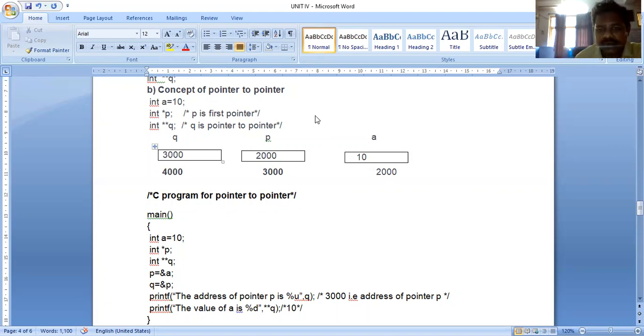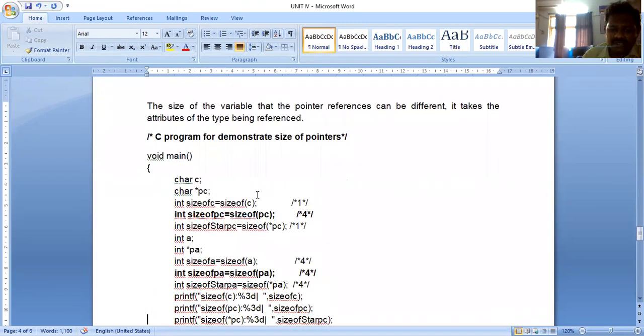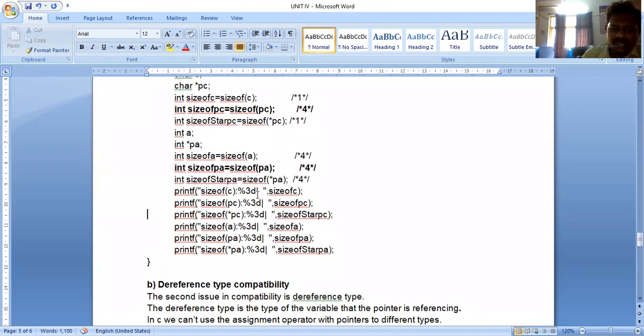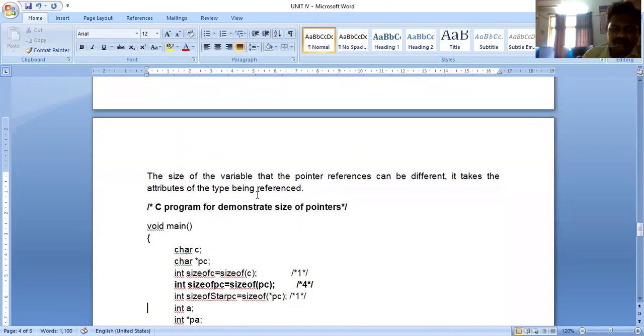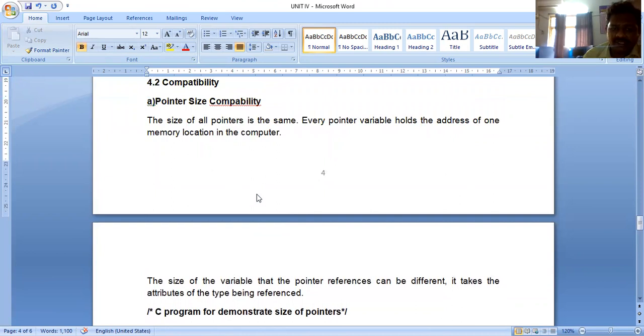Second one, compatibility. So what is compatibility here? All pointer variables have the same memory. Suppose I am taking an integer pointer variable, a character pointer variable, a double pointer variable, a floating pointer variable. Every pointer variable has the same memory. That is one more important point. Next, in a similar way, one more topic is available here. First one is size compatibility. First one is pointer size compatibility.